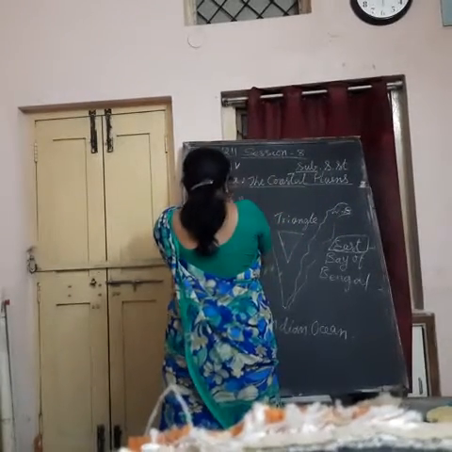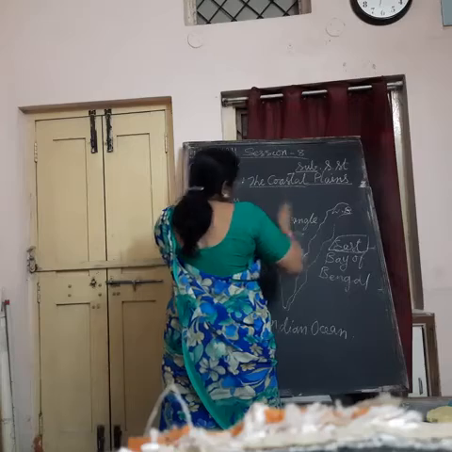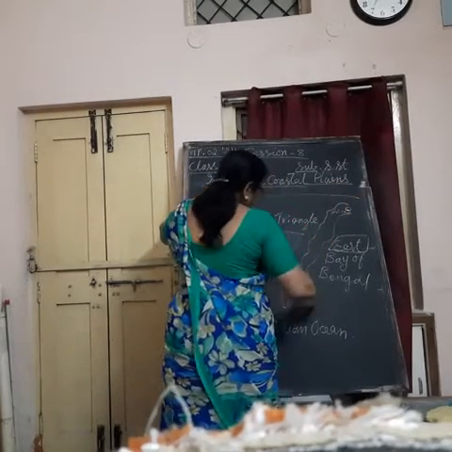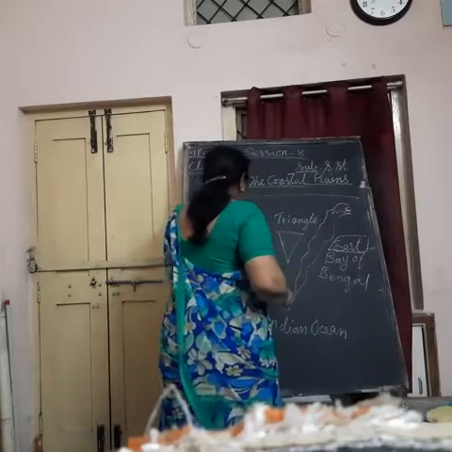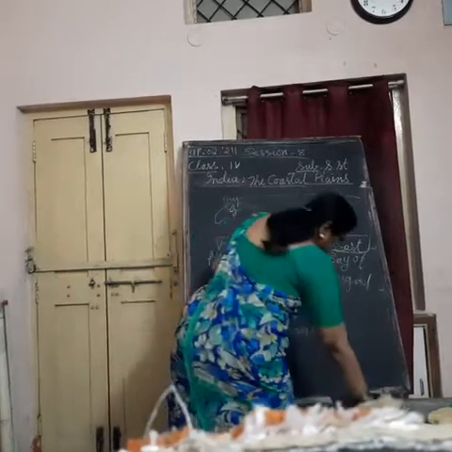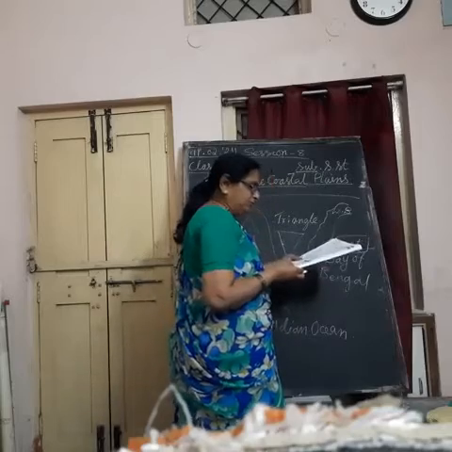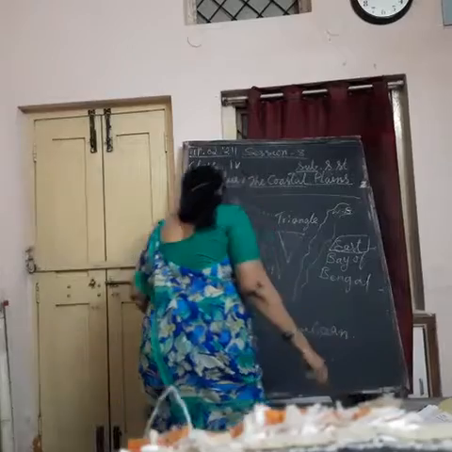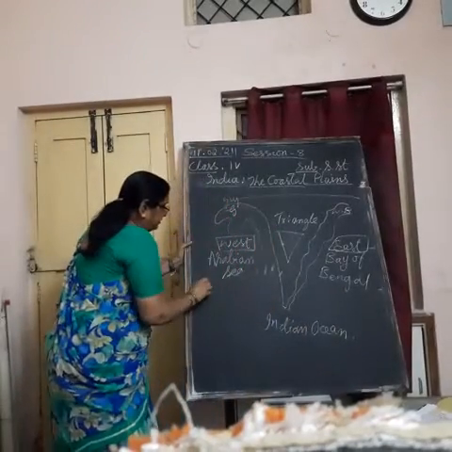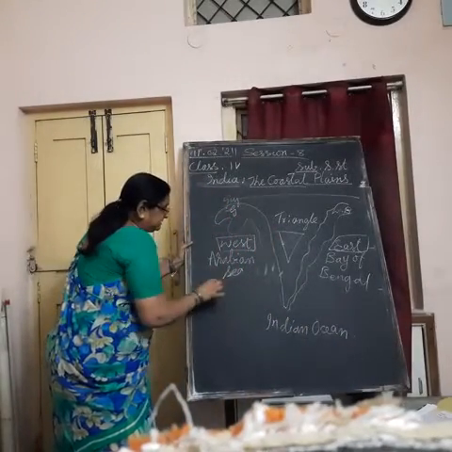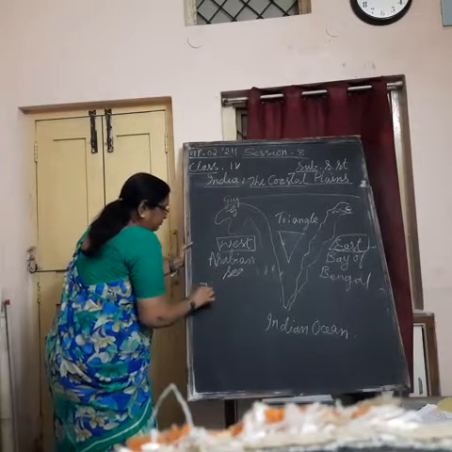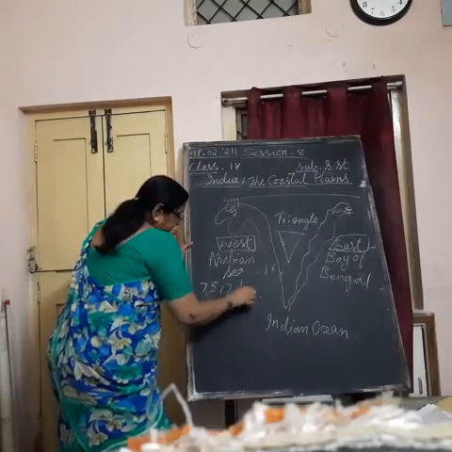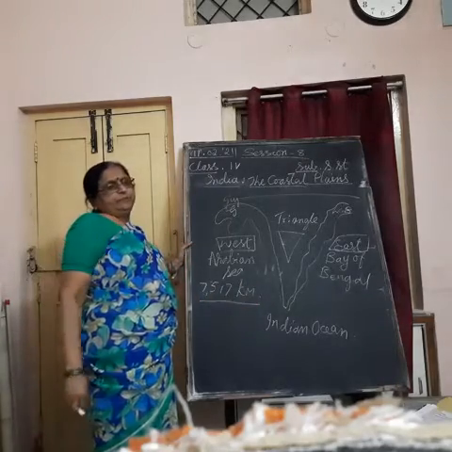From Gujarat it starts till West Bengal. This is the broader part and this is the narrower part. And we have a very long coastline. Coastline of how much, do you know? 7,517 kilometers. India has a very long coastline, 7,517 kilometers.